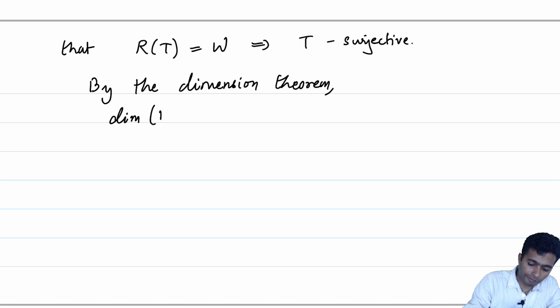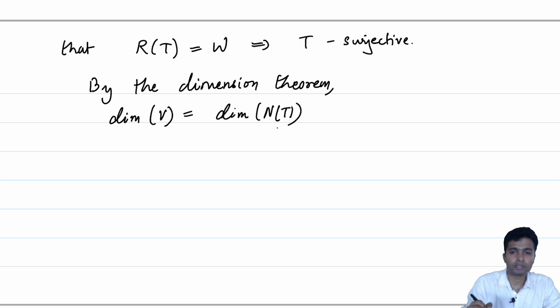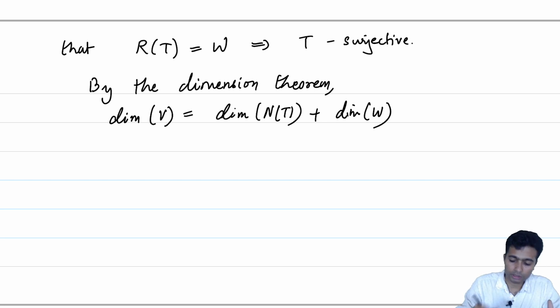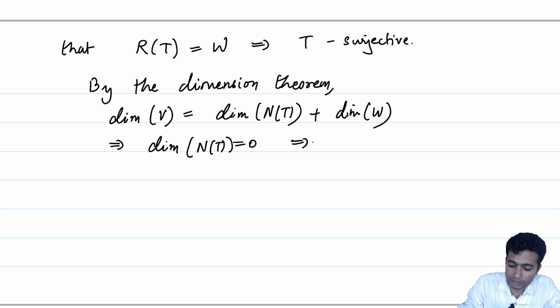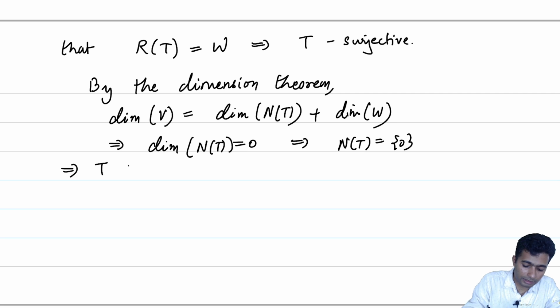The dimension of V is equal to the dimension of the null space of T plus the dimension of the range space of T, which we now know is our vector space W. But our hypothesis to begin with is that the dimension of V is the same as the dimension of W, which implies the dimension of the null space of T is 0, which implies that the null space of T is just the zero space, which implies T is injective.